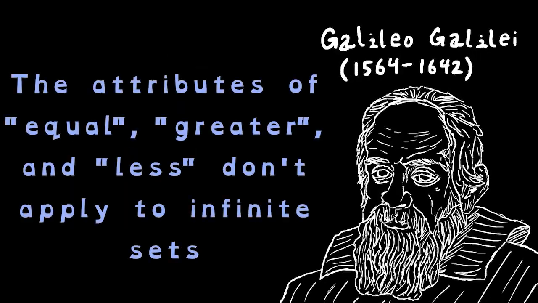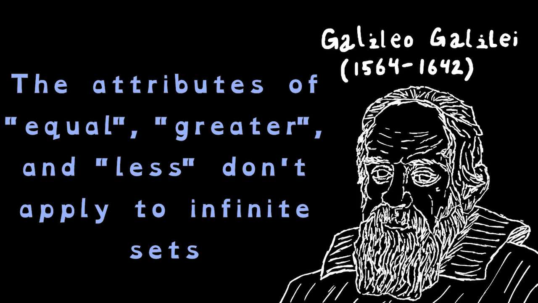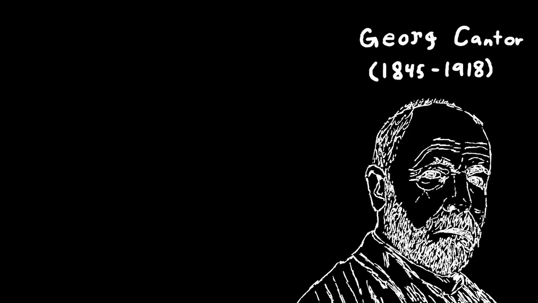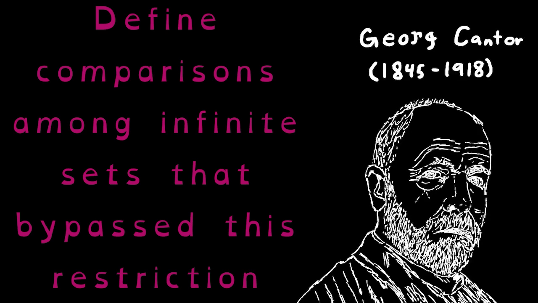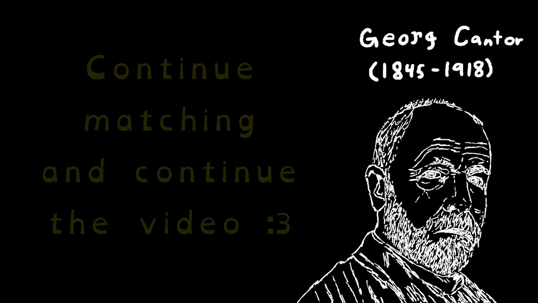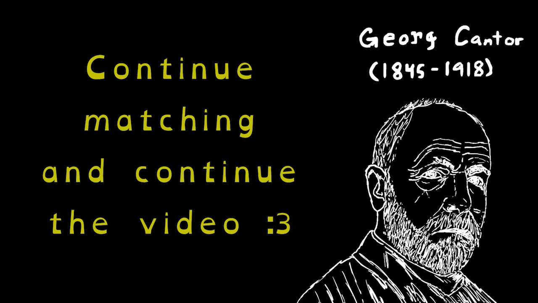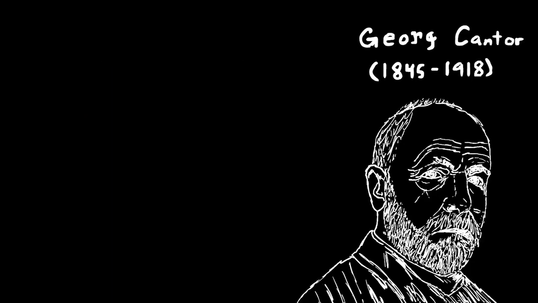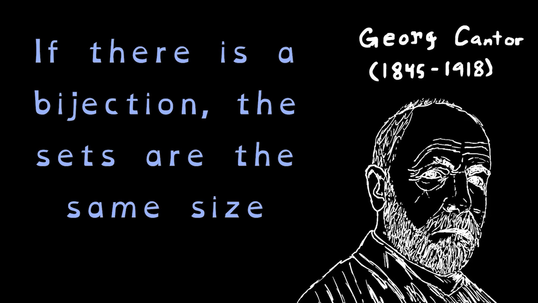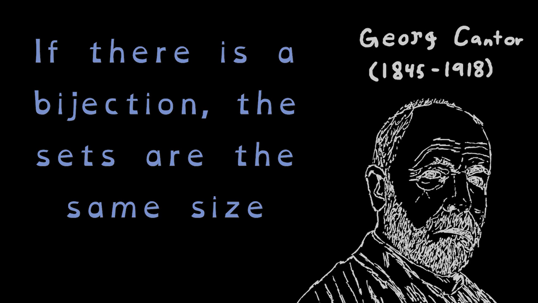He stated that the attributes of equal, greater, and less don't apply to infinite sets like they do to finite sets. During the 19th century, Georg Cantor was able to come up with a way to define comparisons among infinite sets that bypassed this restriction, which is good if we want to match an infinite number of kitties and continue with the video. In essence, he defined the comparisons as if there is a bijective function between the two sets, they are the same size, even if that messes with our intuition a bit.